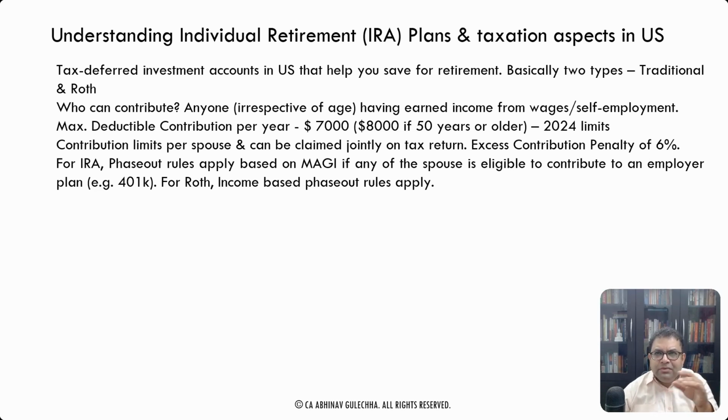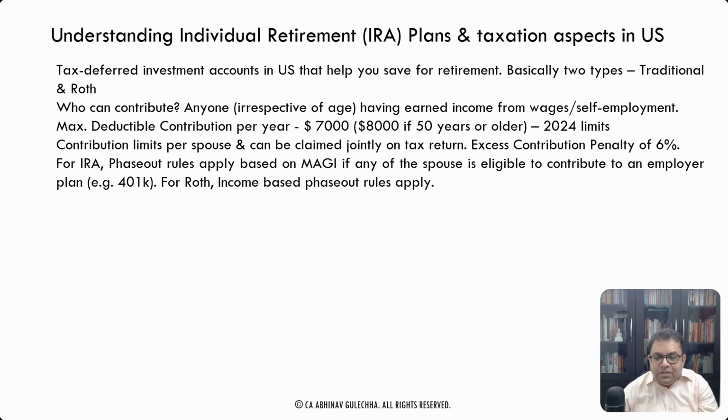I think somewhere around $70,000 to $80,000 there is a phase out. That means beyond that, if the modified adjusted gross income is above that level, then you cannot contribute to a traditional IRA. So that is a very important rule that needs to be kept in mind.